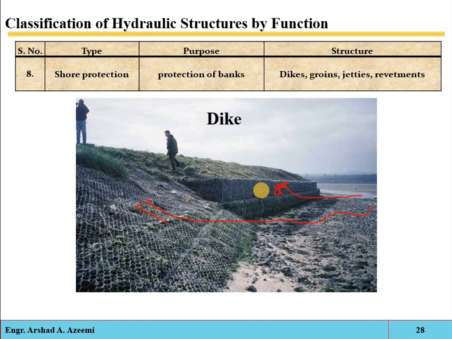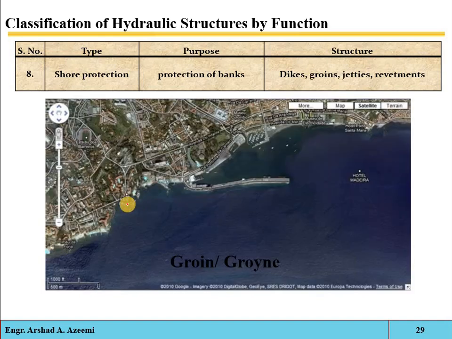the impact of the wave water. Suppose waves are coming toward the side: if the wall is vertical, its impact will be more as compared to a sloping one. So these are dikes. Second one, the groins.